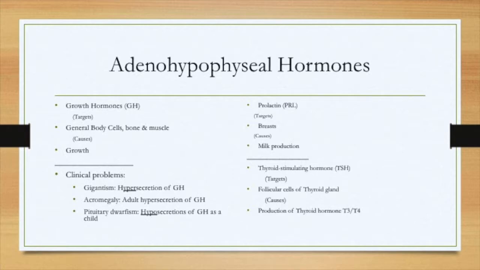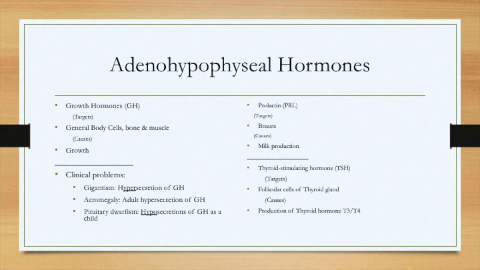Adenohypophyseal hormones. Within the adenohypophyseal hormones, you have the growth hormones, which targets general body cells, bone, and muscle. Now that ends up causing growth of bones and muscle. For clinical problems, you have gigantism, which is hypersecretion of the growth hormone, meaning that there's too much. You have acromegaly, which is adult hypersecretion of the growth hormone. With pituitary dwarfism, you have hyposecretion of growth hormone, but this is only in a child.